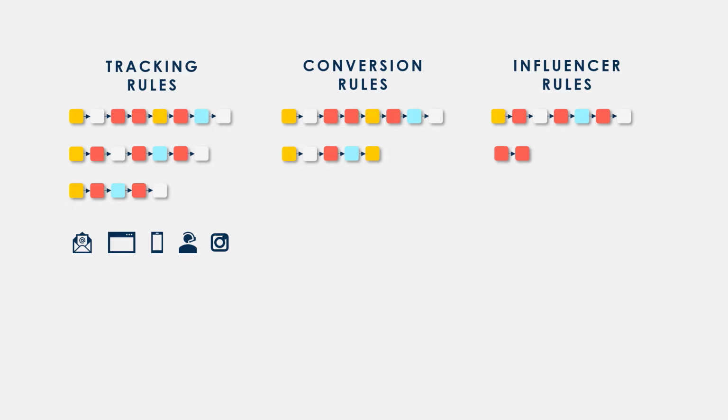Conversion rules are a form of tracking rule. They specifically record the all-important conversion activity of your customers when they do something that matters, like making a purchase or a registration.